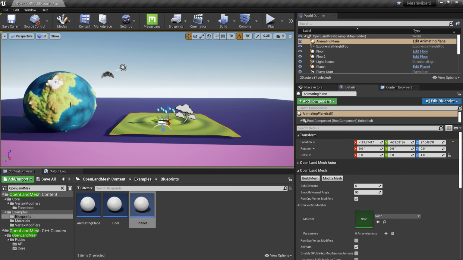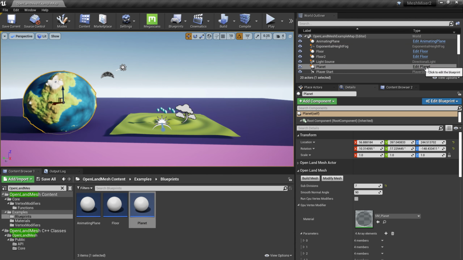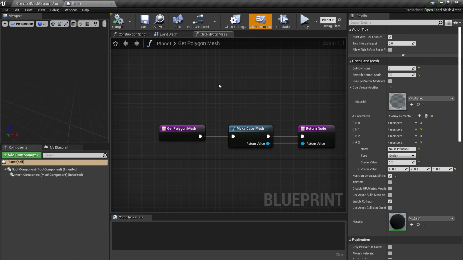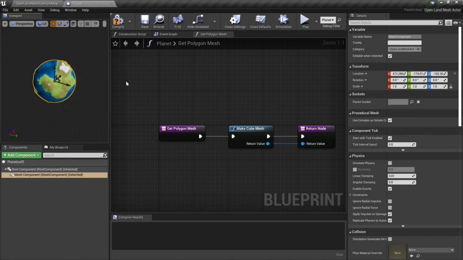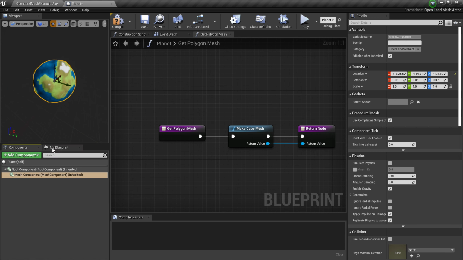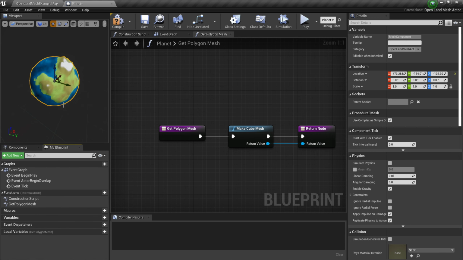Okay, I'm going to select this, and I can simply edit this planet blueprint over here, or simply double click this blueprint. Then I have a blueprint window like this. Here I arrange my blueprint window like this. We have the viewport here, and this is the main graph area. This is the details panel, and here I put the components, and then my blueprints, the functions and other things are listed over here. So basically with that, I can easily work with my mesh and see all the things visually.